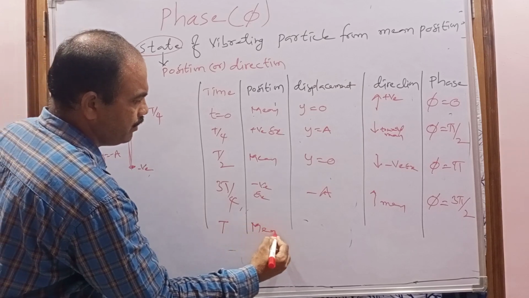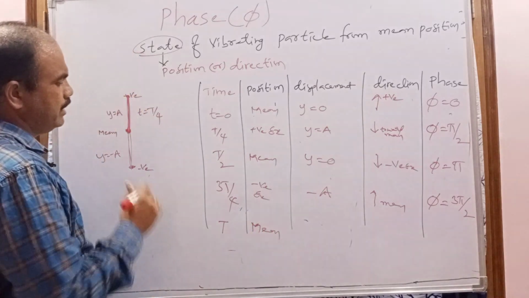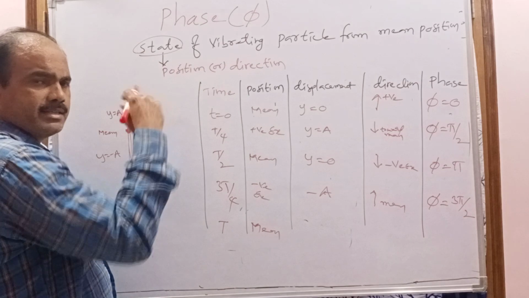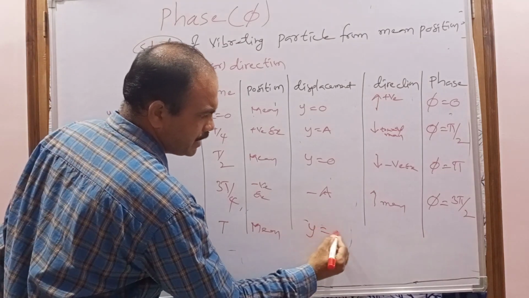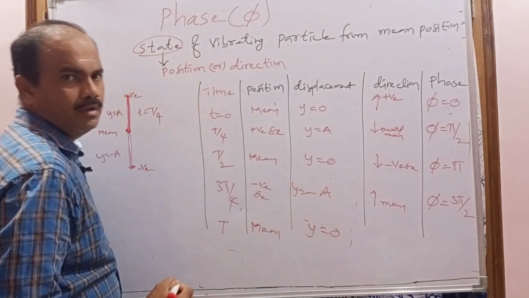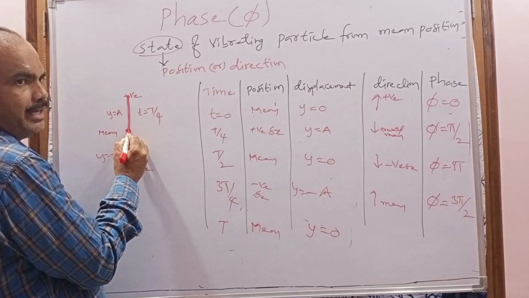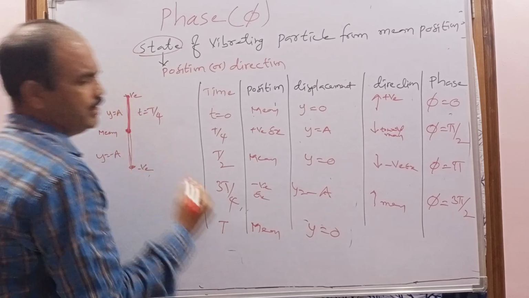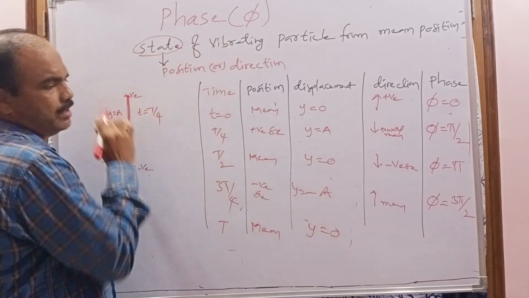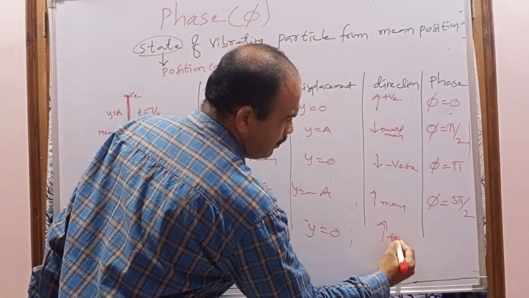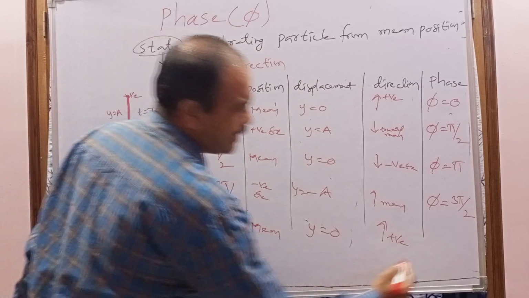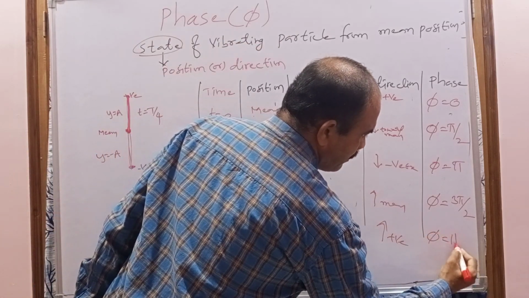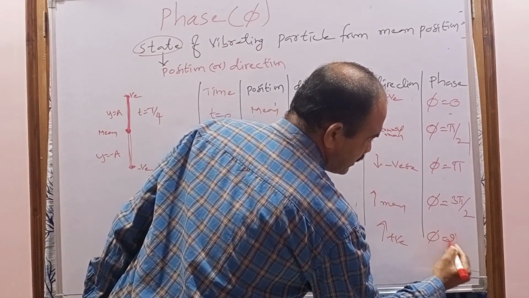Now where is it? At the mean position. So what is the displacement here? Again it reaches the mean position, so the displacement becomes 0. Now what is the direction? Again it starts the motion towards the positive extreme position. This is the direction. Then we say the phase is 2 pi radians.